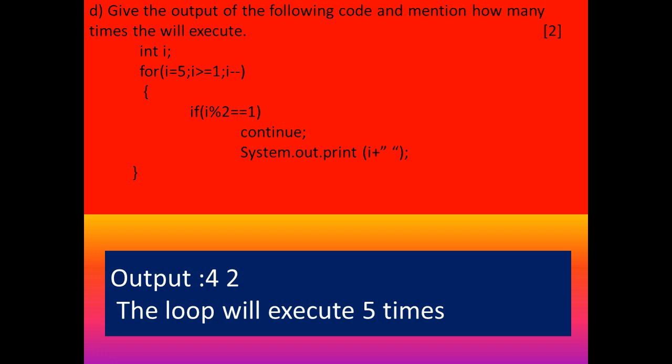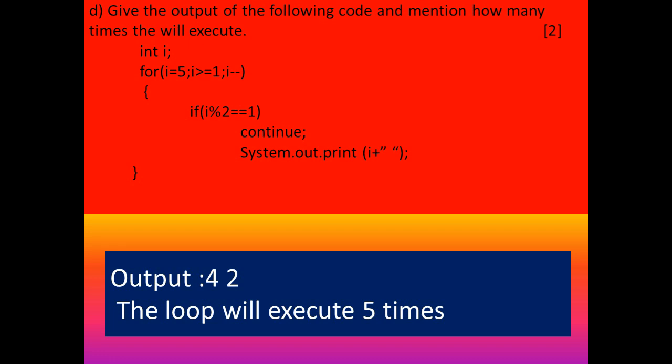First you find out how many times it will execute. The simplest way, how can you find out? First you find the first value. Here the first value is 5. And what's the limit? Greater than or equal to 1. That means 5 to 1. Because the interval is 1, minus minus, here decrement is going on. Then you can count 5, 4. The interval is 1. 5 minus 1 is equal to 4. Like that, 5, 4, 3, 2, 1. You will get 5 times. The loop will execute 5 times.